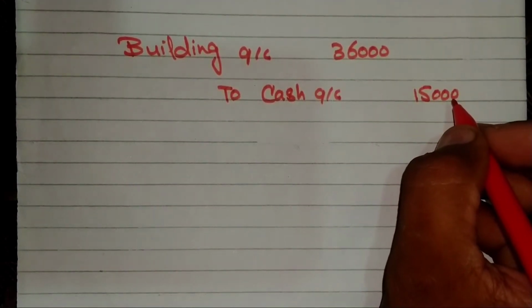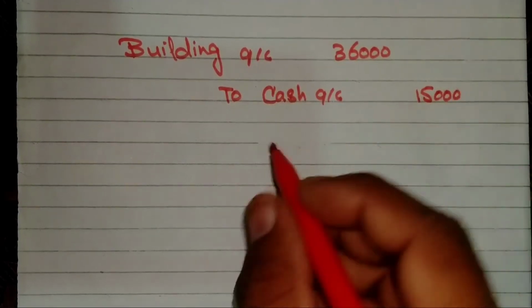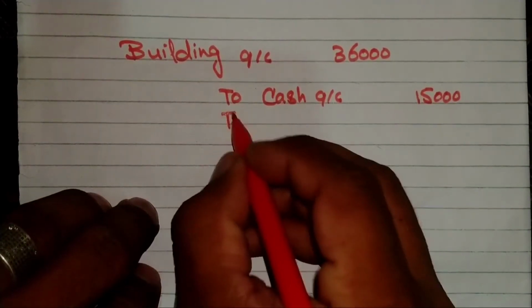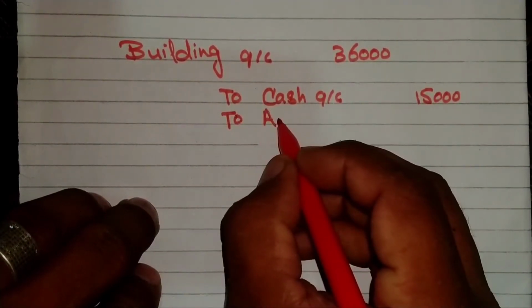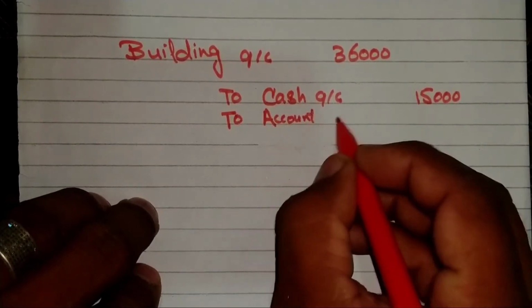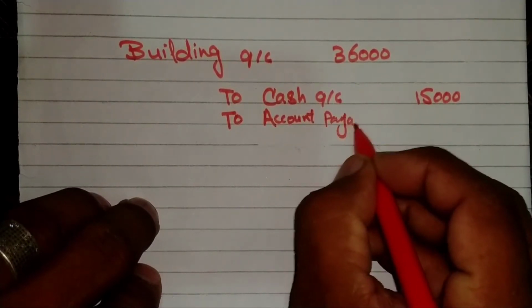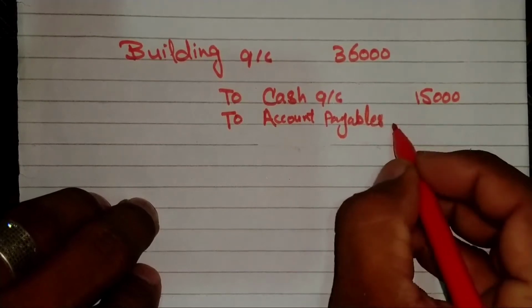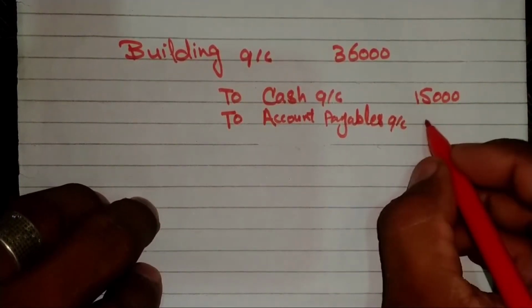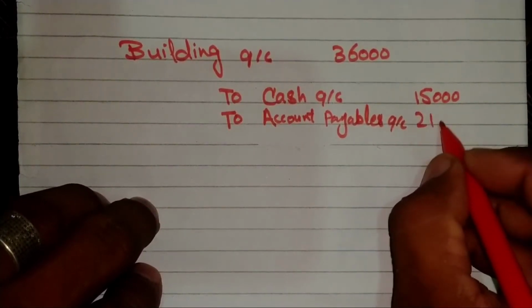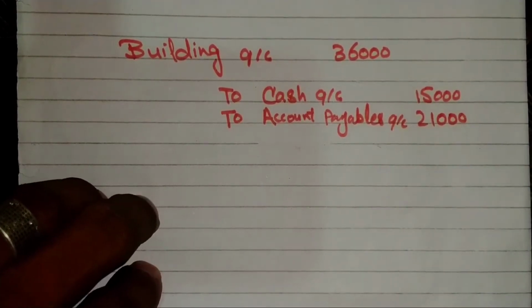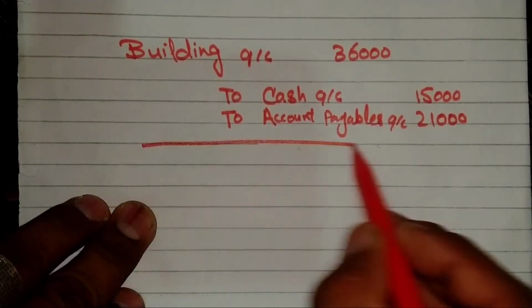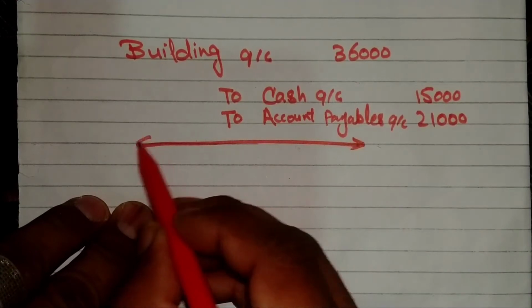And the remaining balance, accounts payable, was $21,000. The compound entry of this transaction is complete.